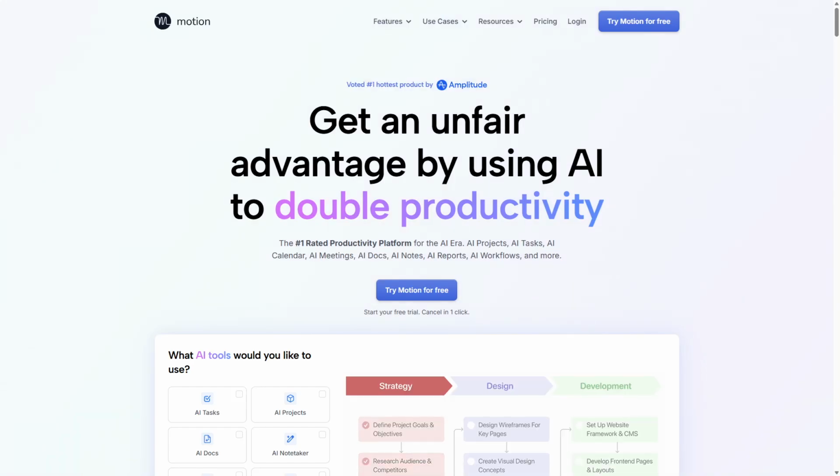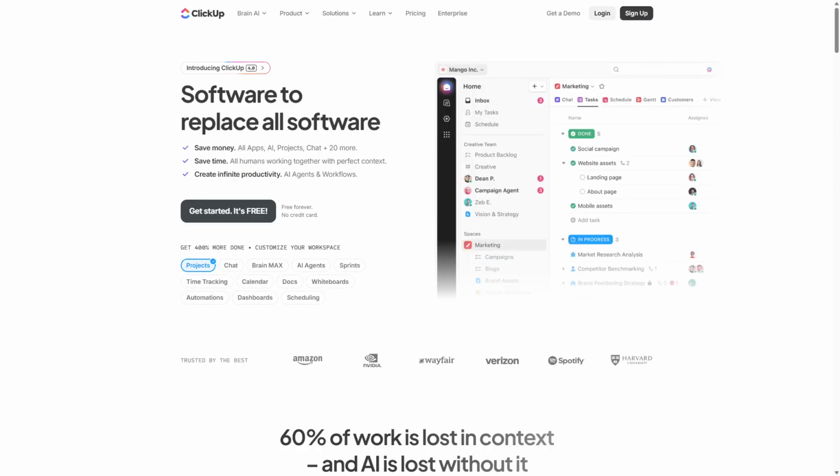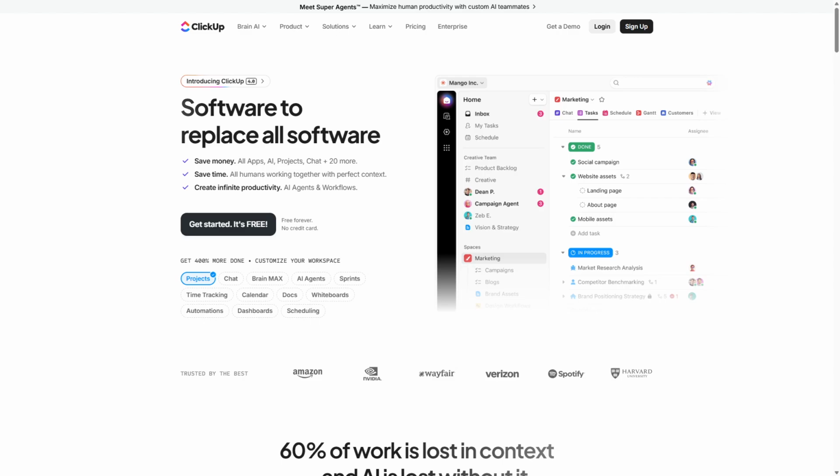Motion AI versus ClickUp. Choosing the right productivity app can completely change how you manage tasks and boost efficiency without feeling overwhelmed. Motion AI offers automation-driven workflows, while ClickUp focuses on all-in-one project management. Motion AI and ClickUp are both powerful productivity tools designed to streamline your work.